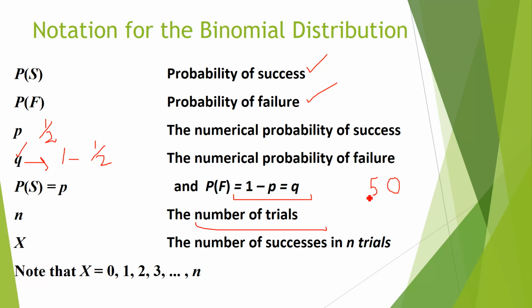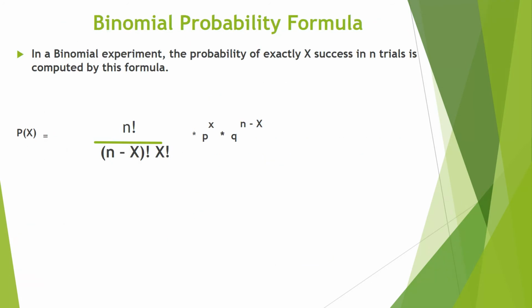If I say you flip a coin 50 times, what is the probability that exactly 20 times the head will come? So 20 is the X, it is the success, right? So this is the important note. X, the number of successes, may be 0, 1, 2, 3 up to N, because total number of trials are N. Maybe 50 times head will come, right? So 0, 1, 2, 3, 4. These are the notation we will use in order to solve the question of binomial distribution. And this is the formula. Now, in a binomial experiment, the probability of exactly X.